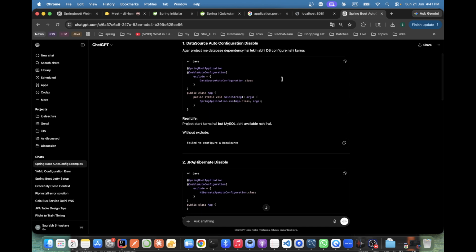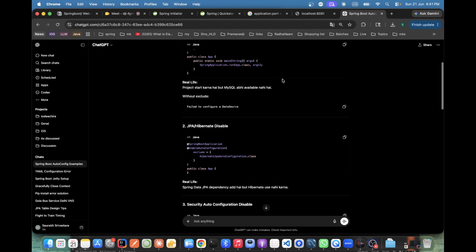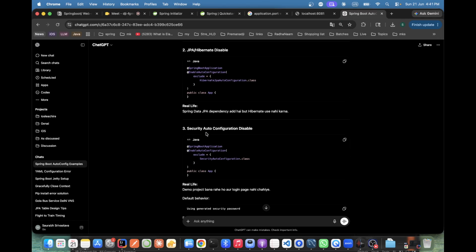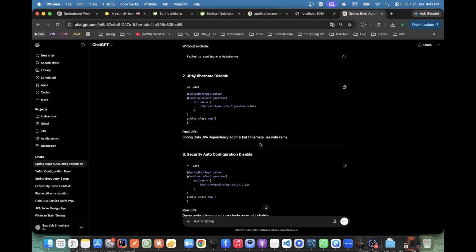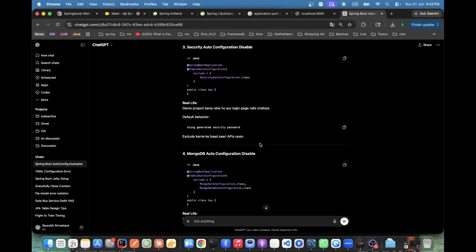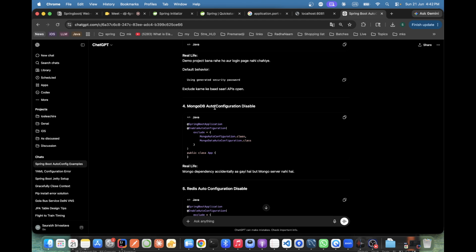It is not about, like, what I say. Whatever the scenario comes, we do. Security: see, security auto config. If you want to disable it, then security won't work in your entire application. Okay. If you do like this, JWT won't work, OAuth won't work, nothing will work. Basic security, nothing will work. But is there any scenario where we want to remove the servlet class? Servlet, we never do. Web application, we never do servlet. Okay, got your point. So see, suppose MongoDB is there, we don't want any auto configuration. Okay. So they are removing this as well. Yeah, got your point.